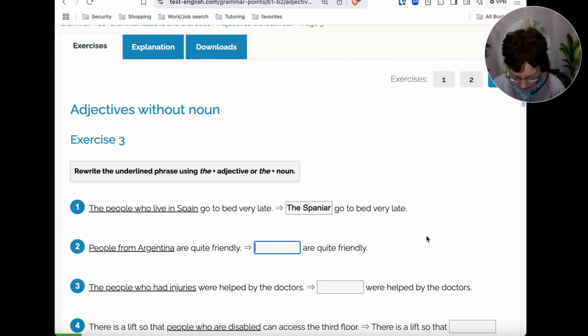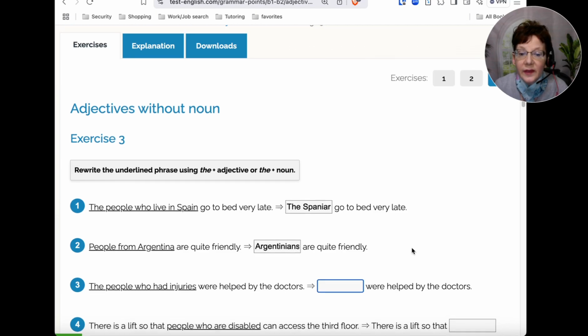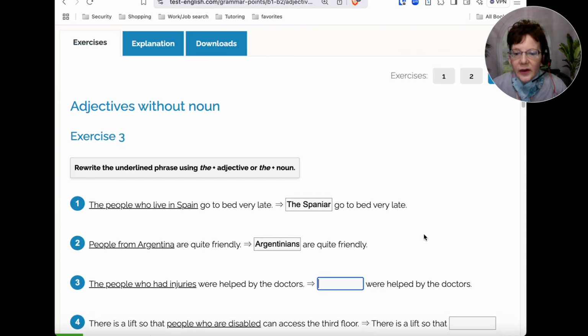We want to call them Argentinians, I believe, are quite friendly. Okay, Argentinians. One more. The people who had injuries were helped by the doctors. So, the plus an adjective: the injured.